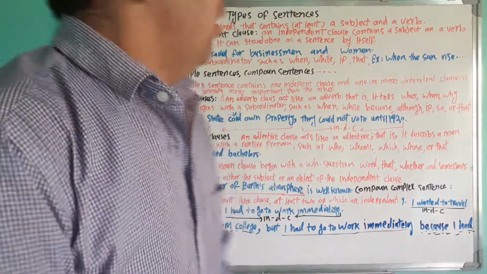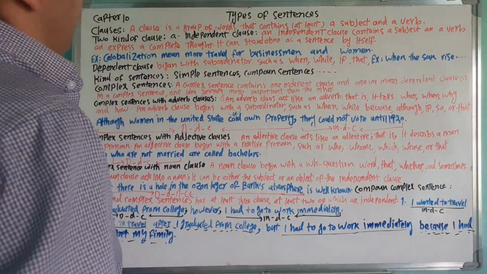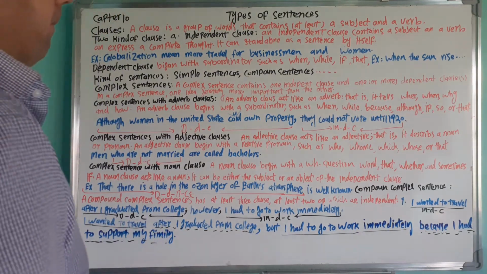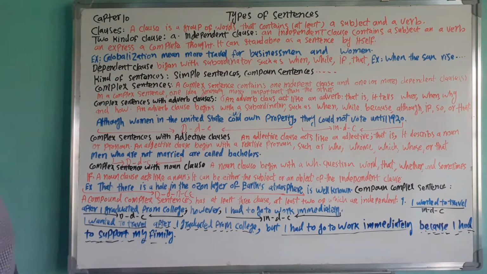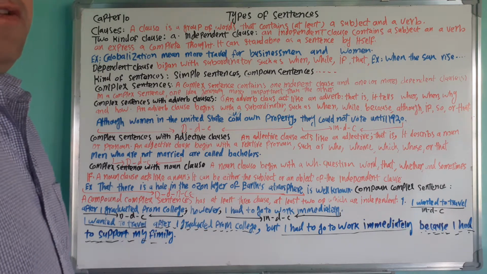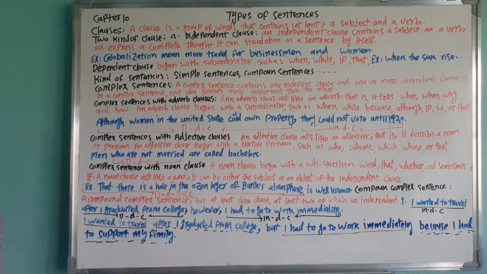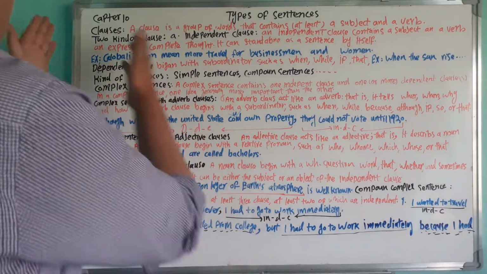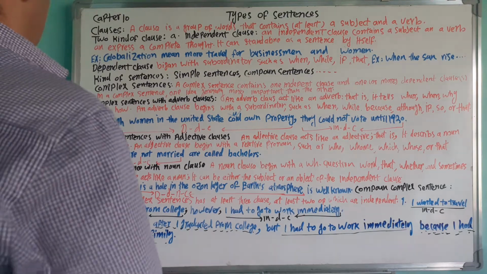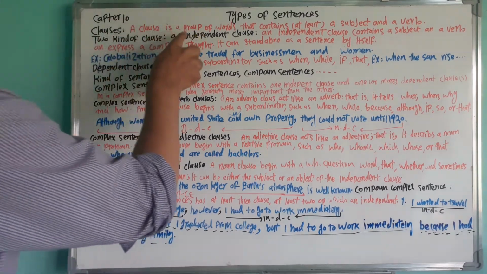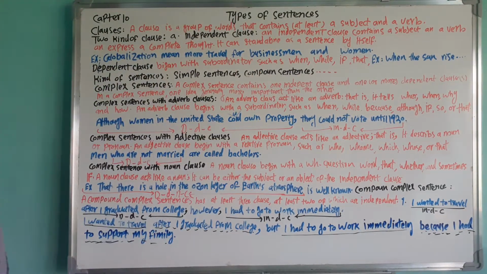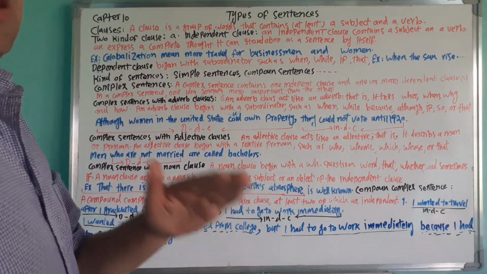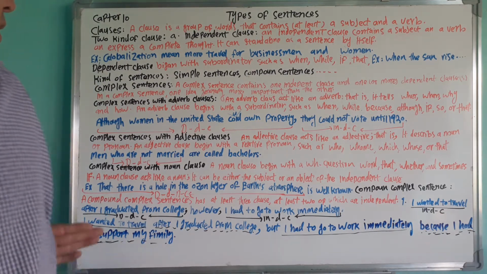Welcome to this session. We have types of sentences. Before types of sentences, first I will define the clause. What is a clause? Today we are in chapter 10. A clause is a group of words that contains at least a subject and a verb. At least one subject, one verb.